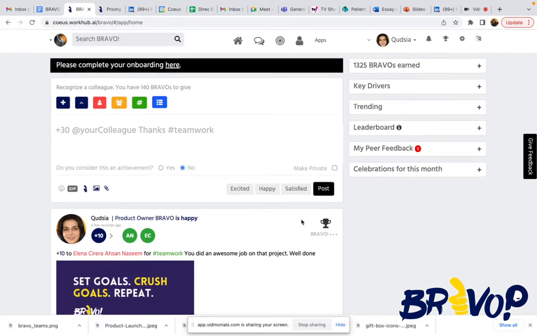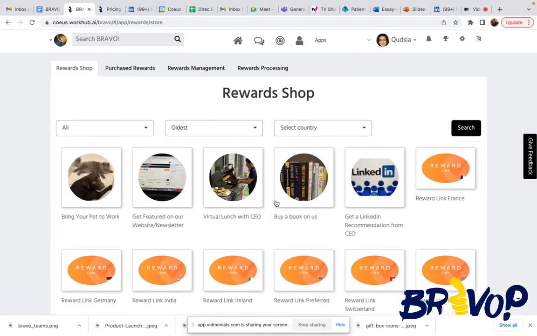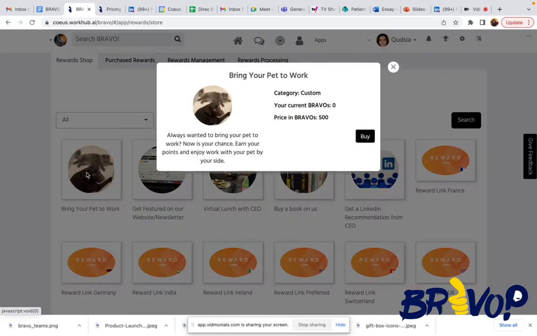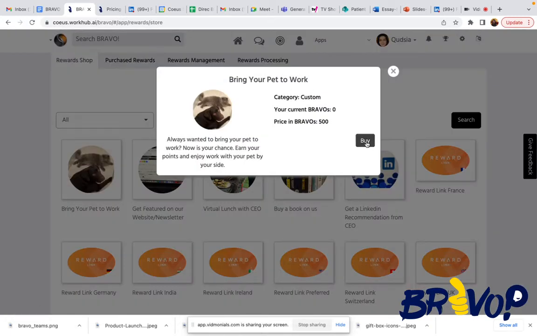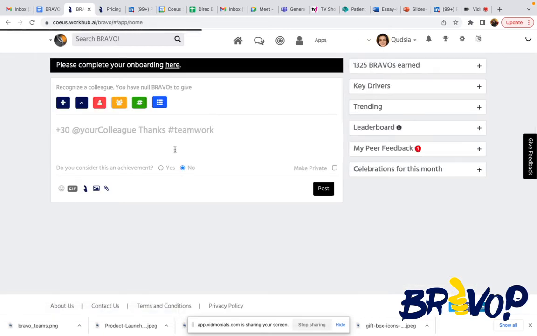Now, once you have all these recognitions, you can go into your reward section and you will have some rewards that are available to you. This is a different company from the one you have, so you will be having, for instance, other rewards. The way you would go in is, if I would go here and say, okay, I want to buy this reward, if I have enough Bravos for that. In this case, it costs 500 Bravos. So if I wanted to purchase those, these points would be deducted from my total earned points. So that's essentially the way that you can use the platform for rewards and recognition.